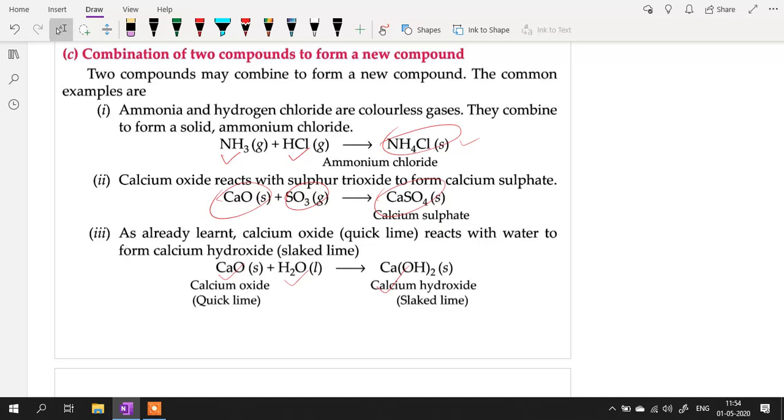So if you remember the word equation, you can very well write them in the chemical formula form and then balance it. Then you will get the full marks, right? So what you have to remember is not the chemical reactions. You have to remember the word equations.